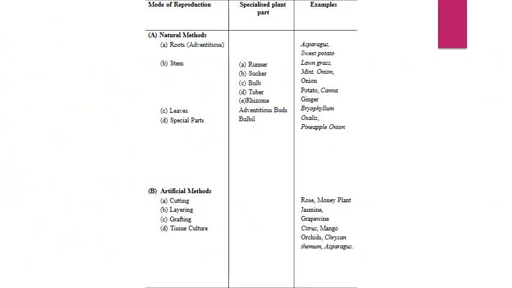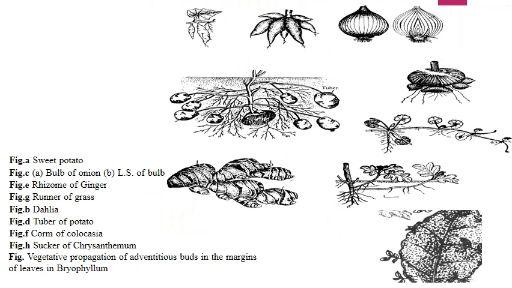Mode of reproduction, specialized part and example. You can see this in the table. Natural methods and artificial methods. Natural method: by root, stem, leaves and special parts; and artificial: cutting, layering, grafting and tissue culture. So this is the structure with examples.